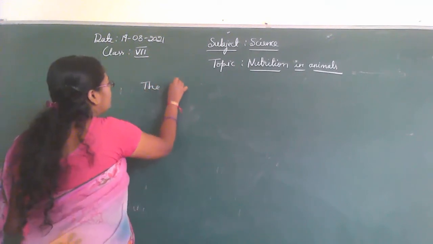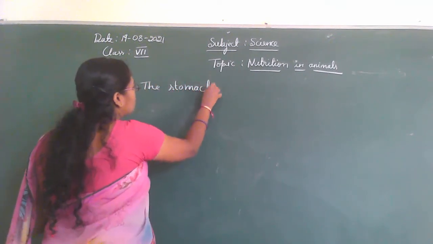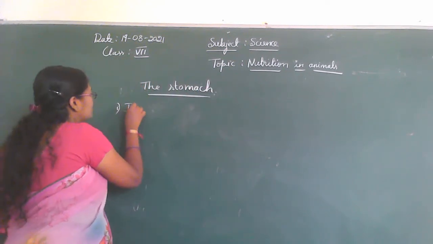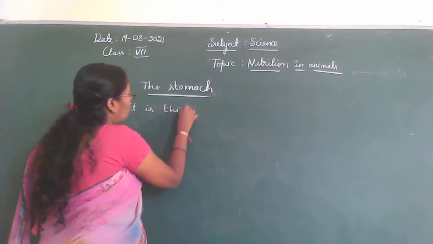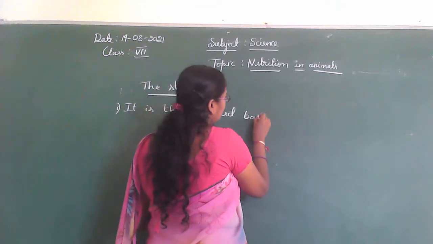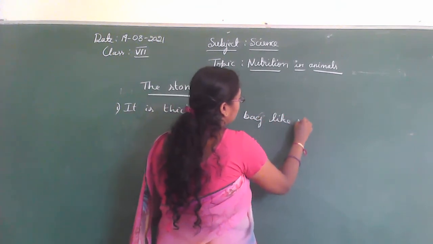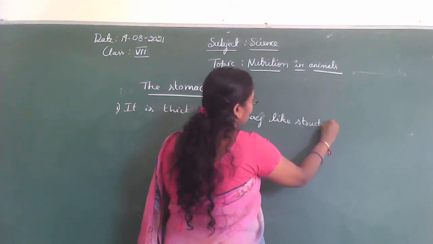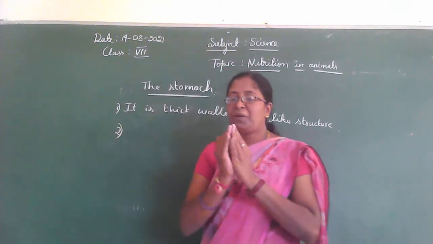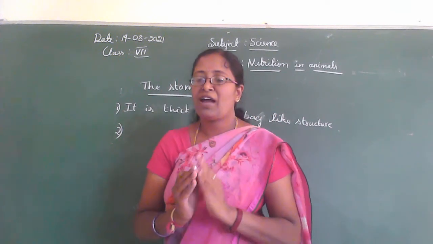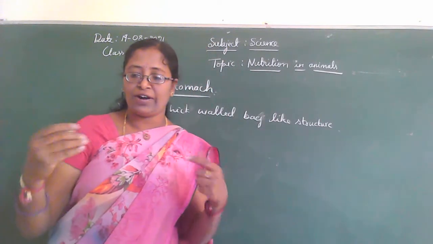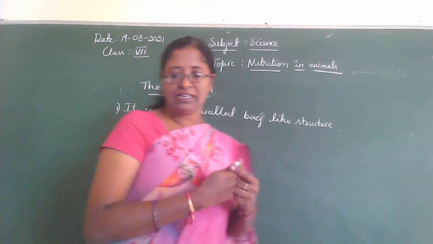Next part of the alimentary canal is our stomach. It is a thick walled, bag-like structure. And what shape is it? Our stomach is shaped like a flattened J, and it is the widest part of our alimentary canal.